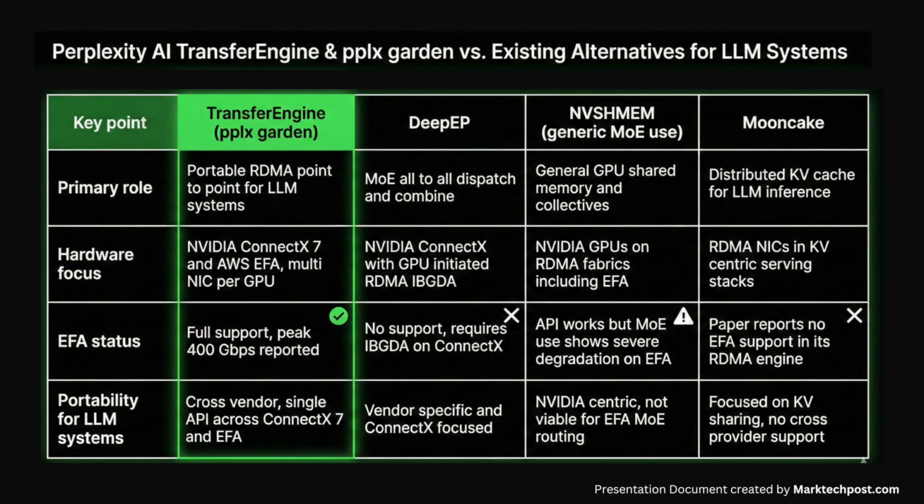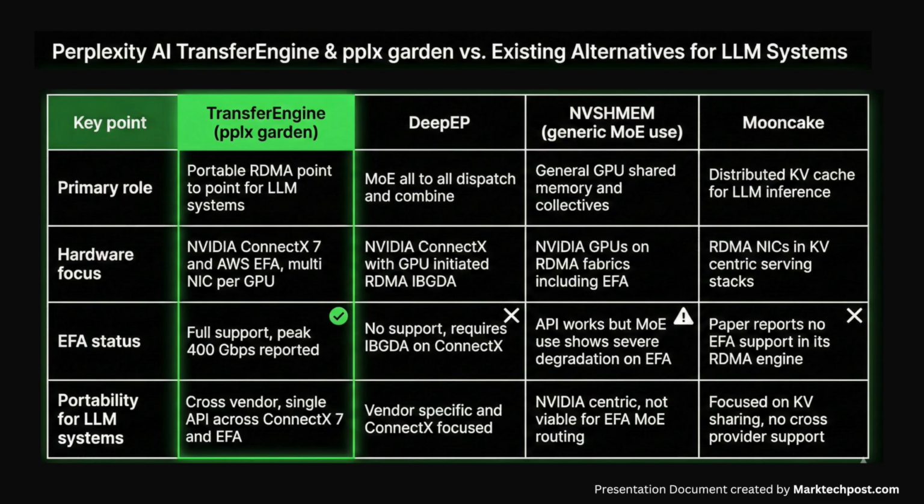This table compares TransferEngine pplx Garden with 3 alternative systems: DeepEP, NVSHMem, and Mooncake. Here is the direct breakdown of the data. Primary role: TransferEngine is a flexible, portable point-to-point solution specifically for LLM systems. The alternatives are limited to niche roles.